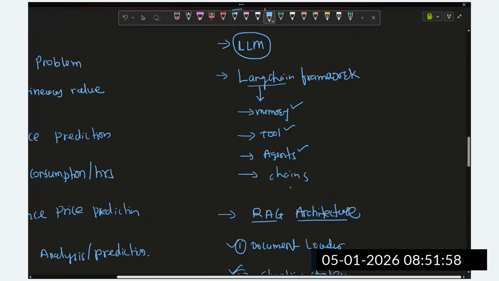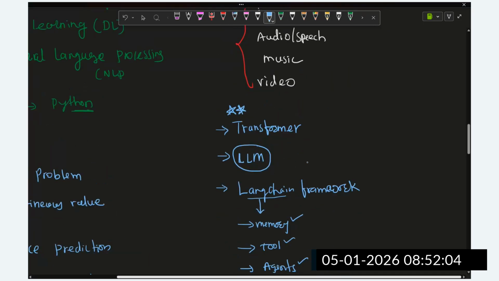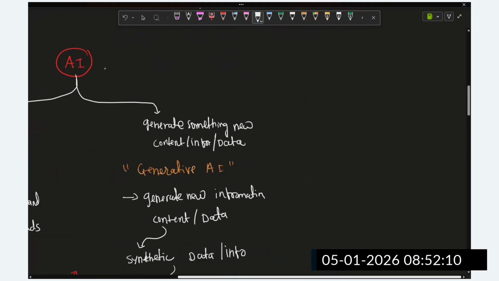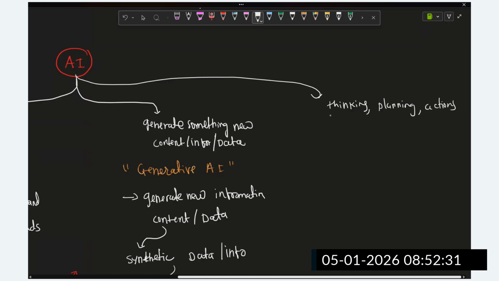Memory, chains, memory components, all this is part of the LangChain framework we are going to understand. And then there is a new field, a subset of AI, which helps in thinking, planning, and action, making decisions. This is the birth of a new field: agentic AI.